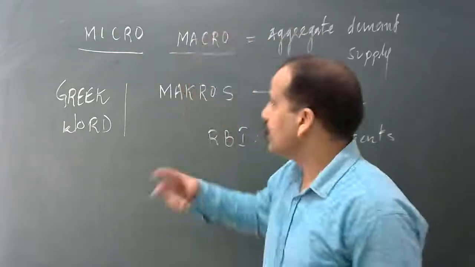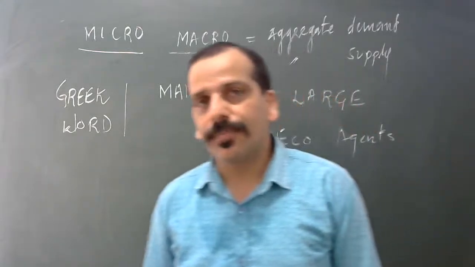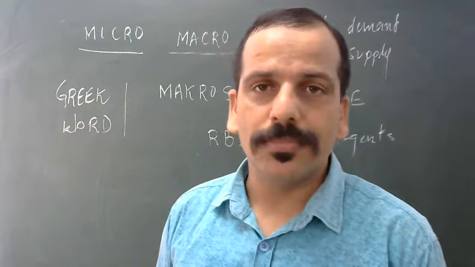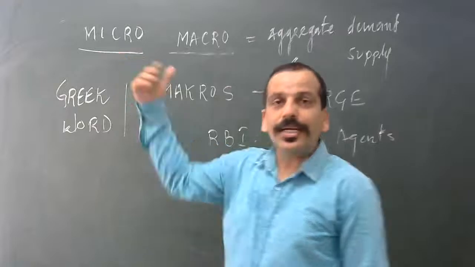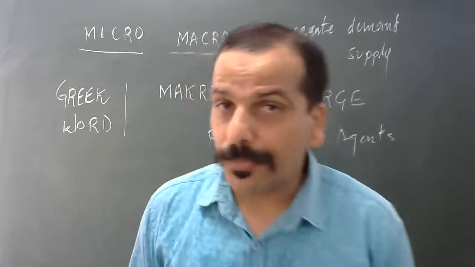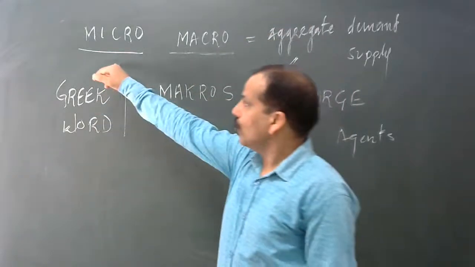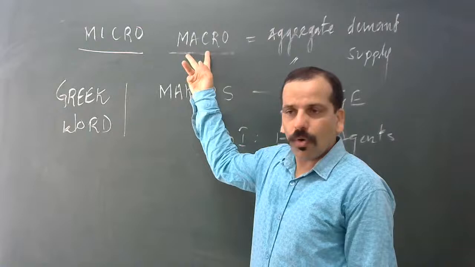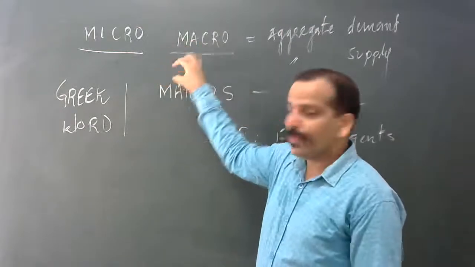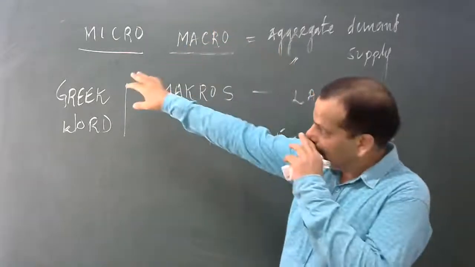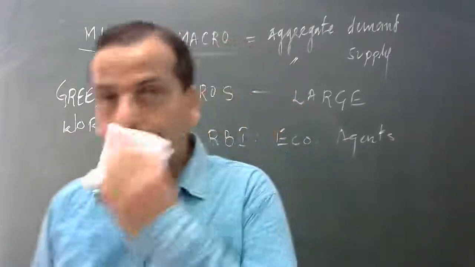Another example, macroeconomics. Let national income be increasing. There is an increase in the national income. Now, when you talk about an individual, his or her income may fall. So what we do when we study micro is assume that all the macro variables remain constant. On the other hand, when we study macroeconomics, the micro variables remain constant. Okay?